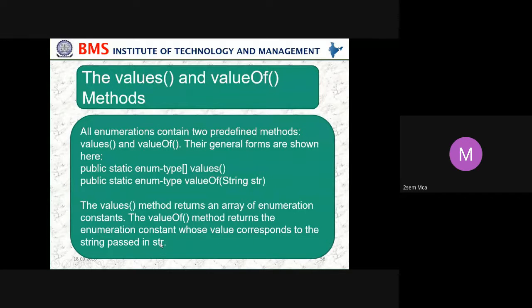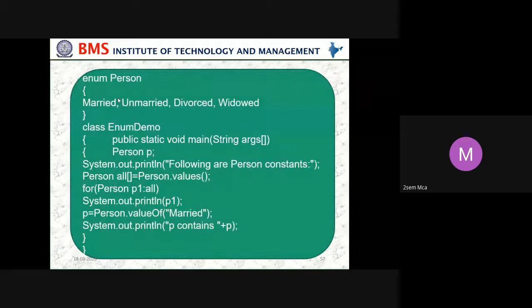So here you can see the difference between values and valueOf. The values method returns an array of enumeration constants. The valueOf method returns the enumeration constant whose value corresponds to the string passed in. The enumeration we have created is Person. In this enumeration we have married, unmarried, divorced, and widow, and we are creating the object for the enumeration P and printing all values, and printing valueOf. So this is the difference between these two.